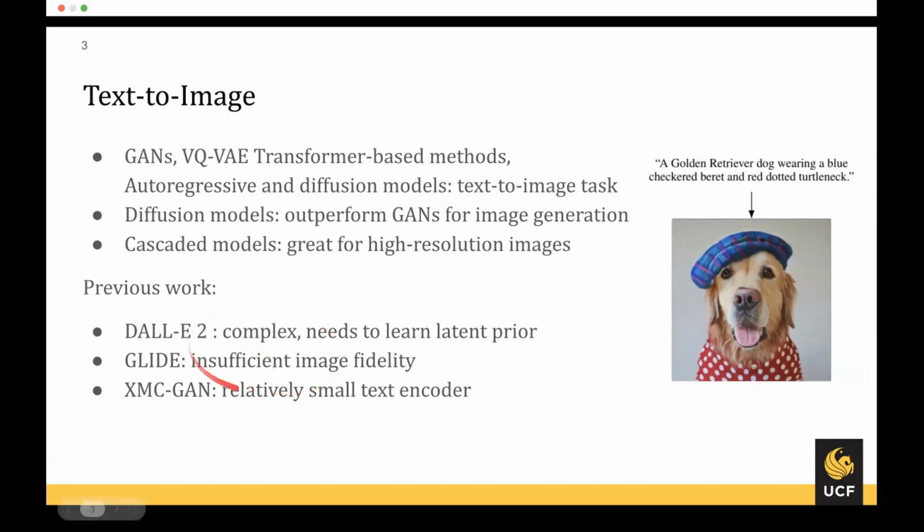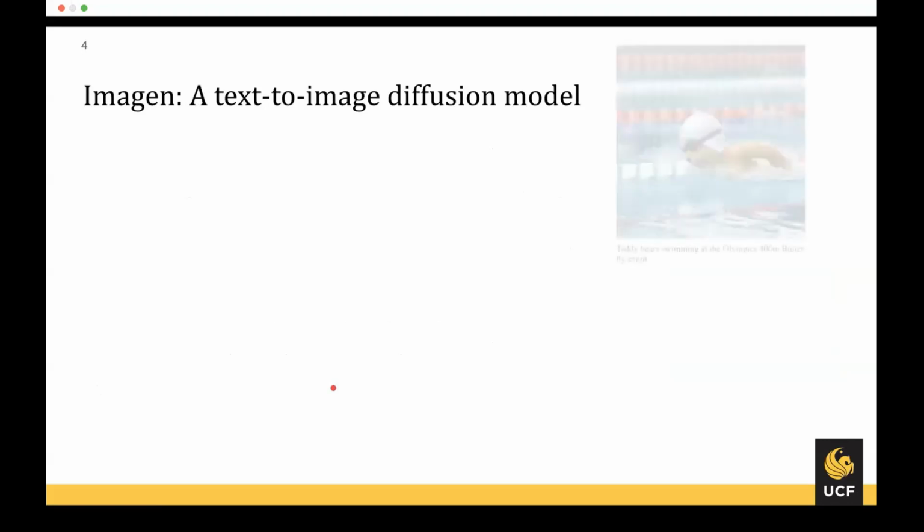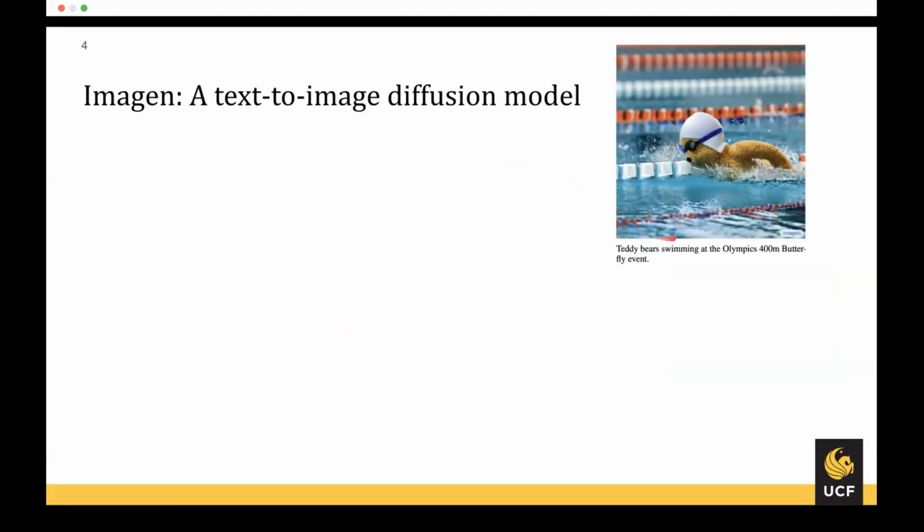So in this paper, they're proposing a simpler model that doesn't need to learn the latent prior and performs better than the previous work.